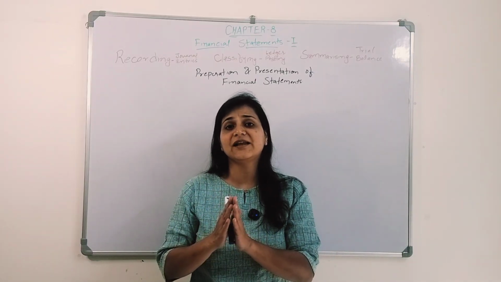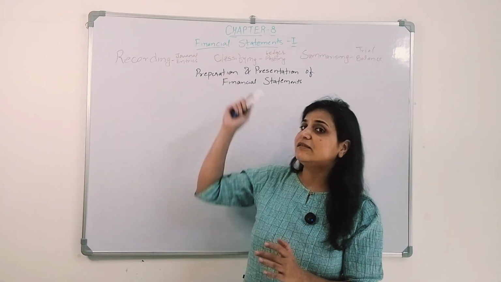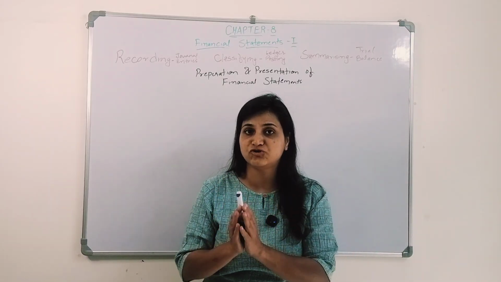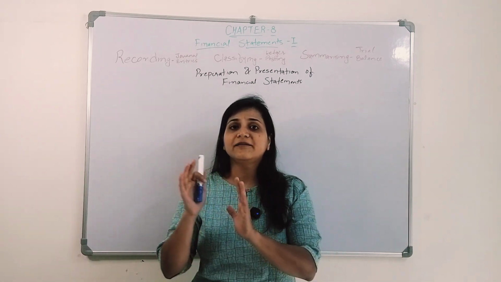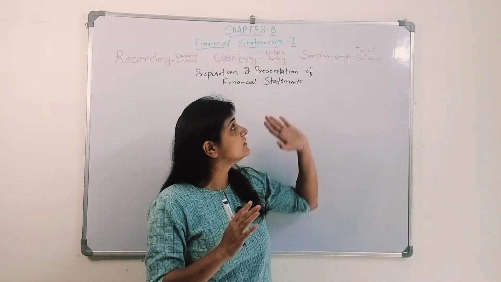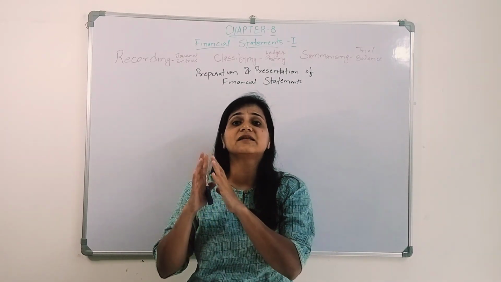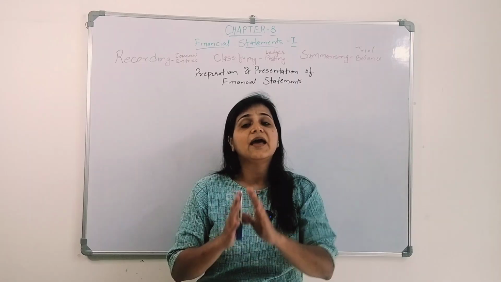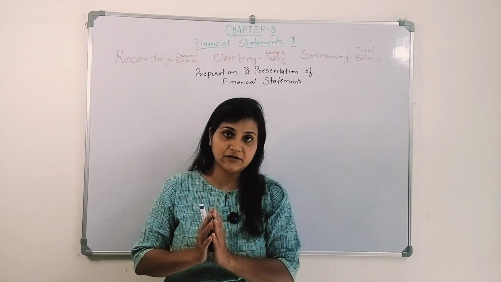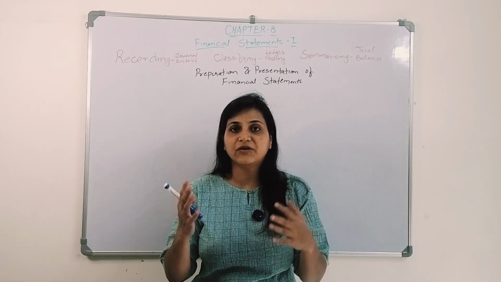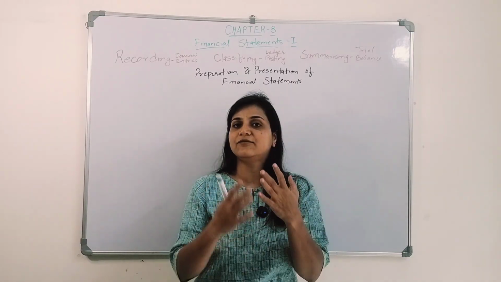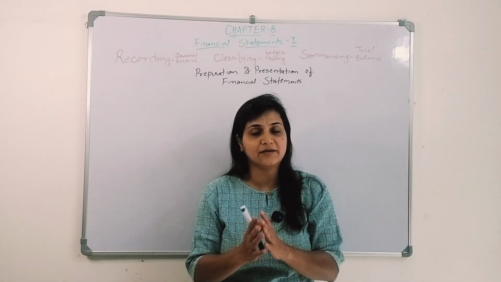After passing the journal entries, what do you do? You classify them into their respective accounts by doing ledger posting, right? Now you have prepared separate accounts for each and every transaction, and you have reached the third stage, which is the summarizing of each account, right? How do you summarize each and every account? By preparing the trial balance. Every transaction has two effects, and that is why the debit balance will be equal to the credit balance, right?